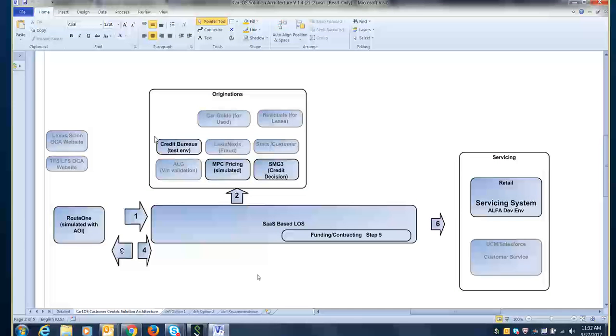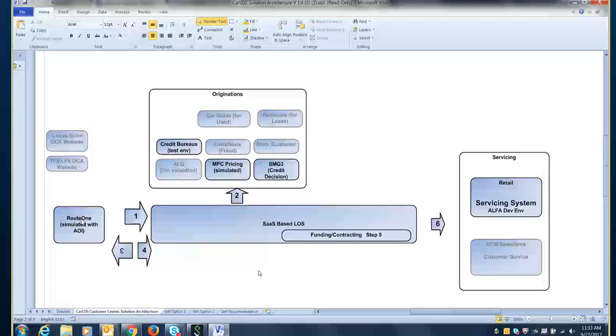So let's just go back to the other Visio picture for a minute. In order to have it make sense, we're going to step through just the first part of the POC that we did with the alternate deal structure. What's going to happen is Vu's going to submit one of the credit applications that we have from historical data, and we're going to see the results of the decision. Now, what will happen at that point in the real world is that the dealer and the customer would work through that application and eventually submit a contract package.